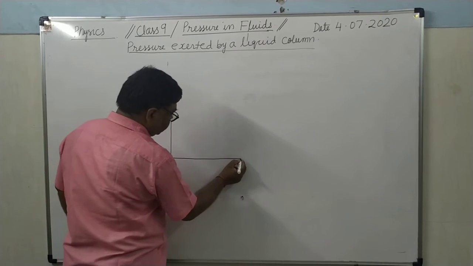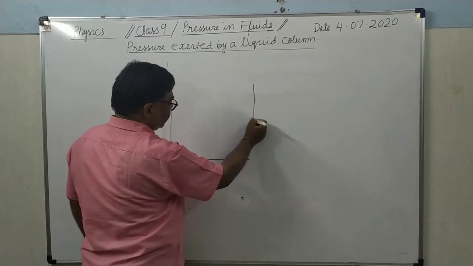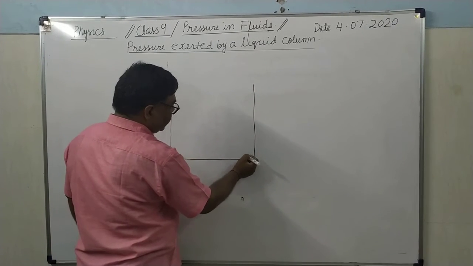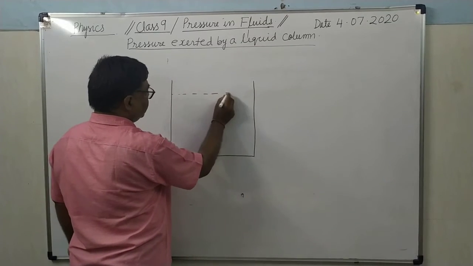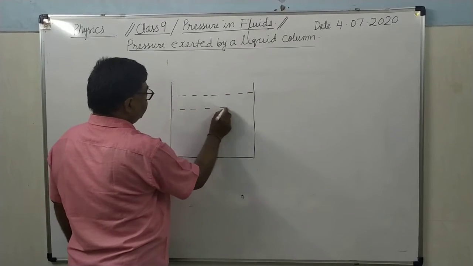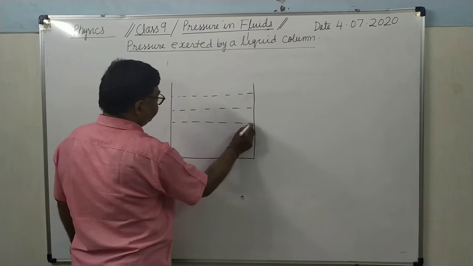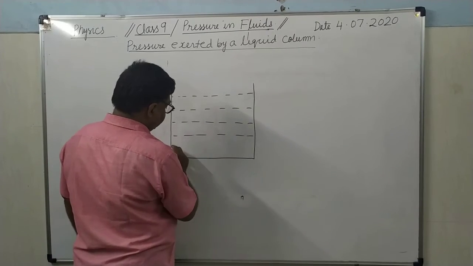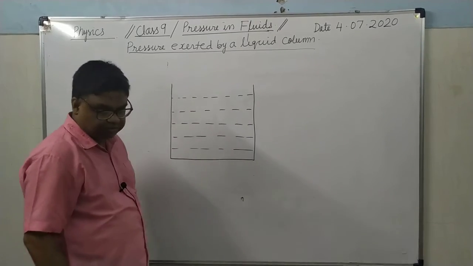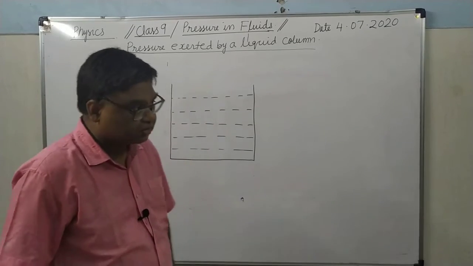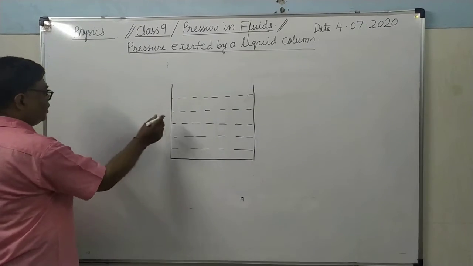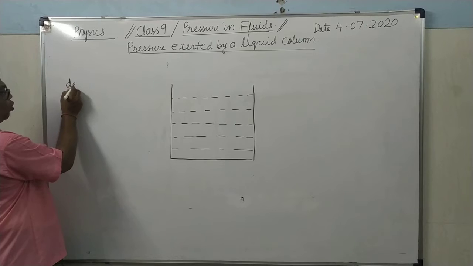Here this is a container which is containing liquid of density D. In your book, perhaps the symbol rho has been used. So it is containing a liquid of density rho.